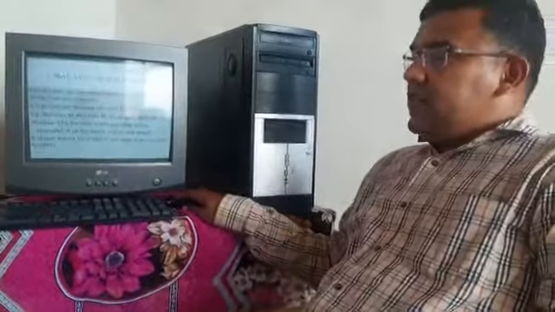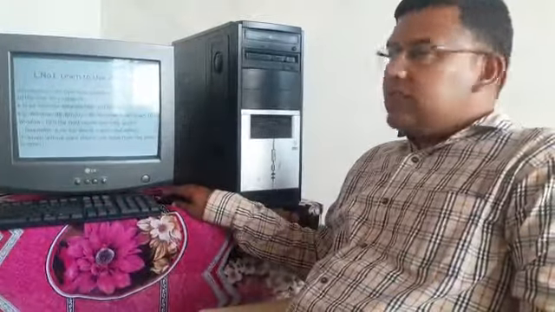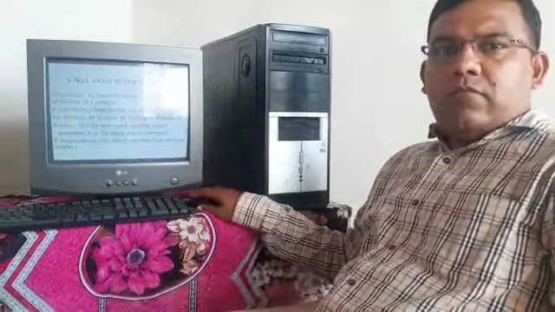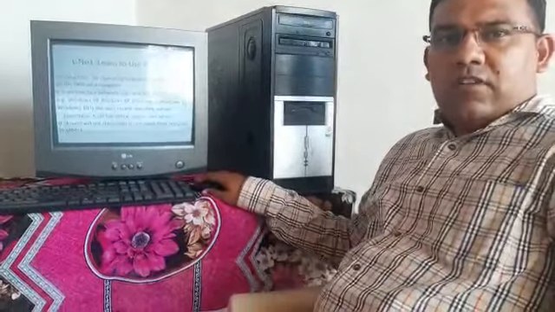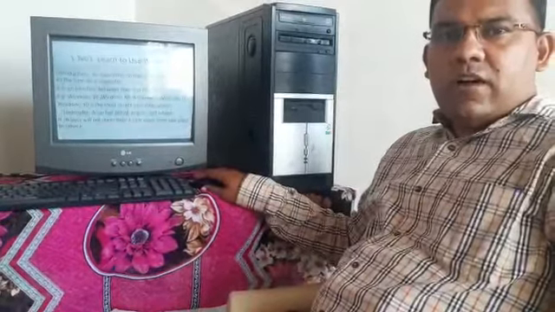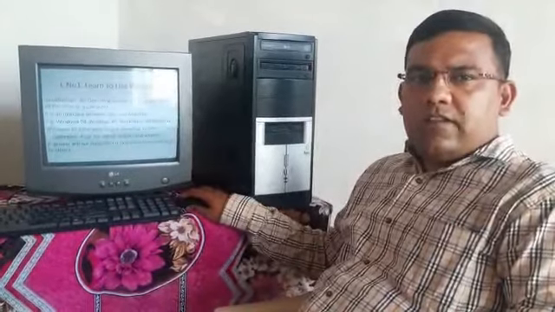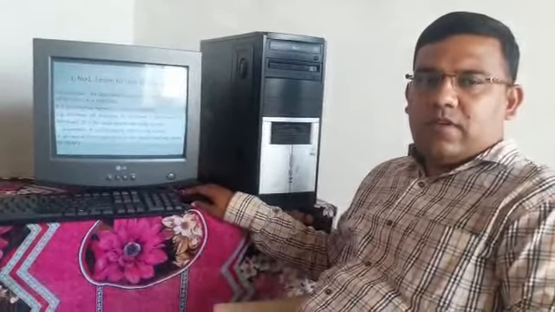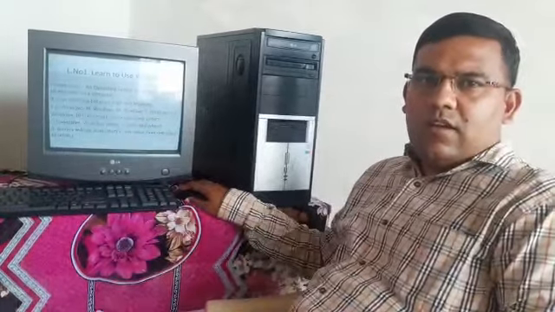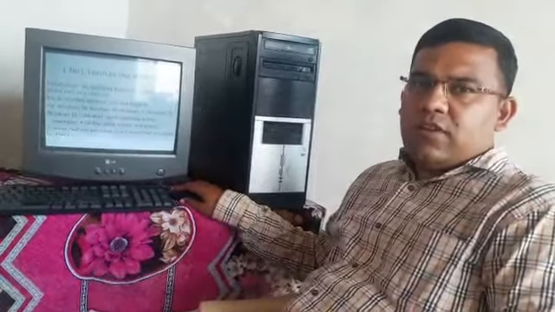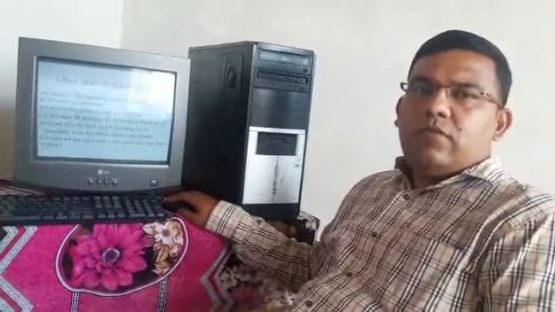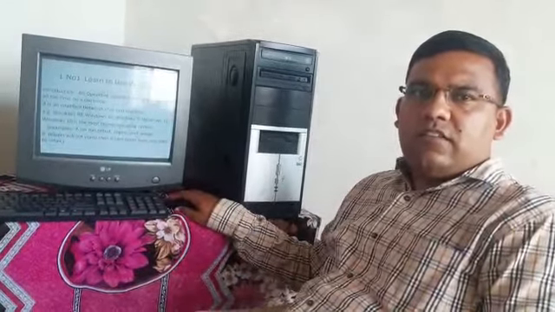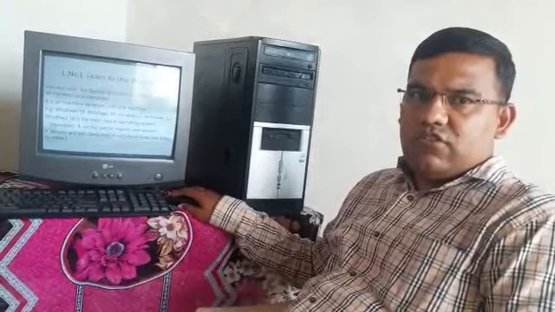The operating system is a program that runs all the time on a computer. It means that on the computer, after completion of one program, it will continuously work, and in this the operating system is an interface between user and machine. User means human being and machine means computer system. So here the operating system is an interface between user and machine.